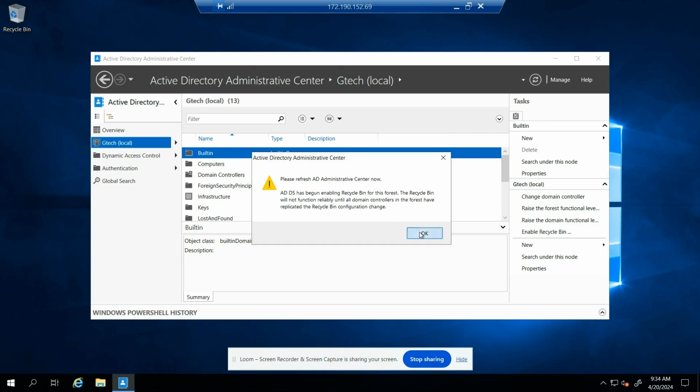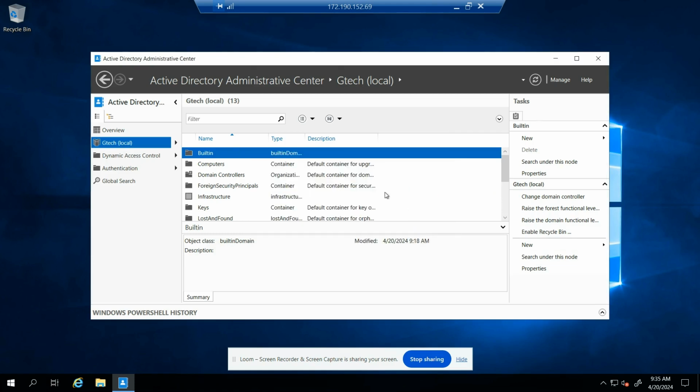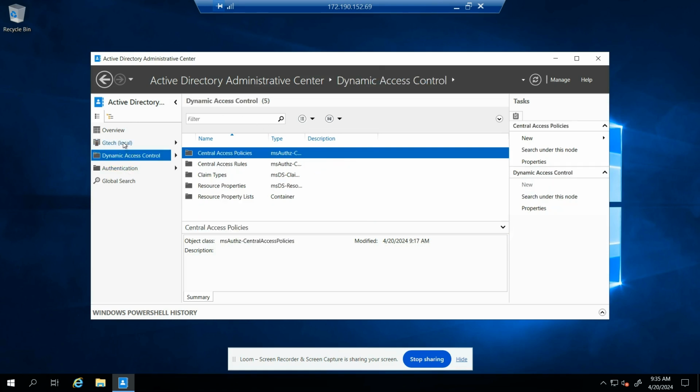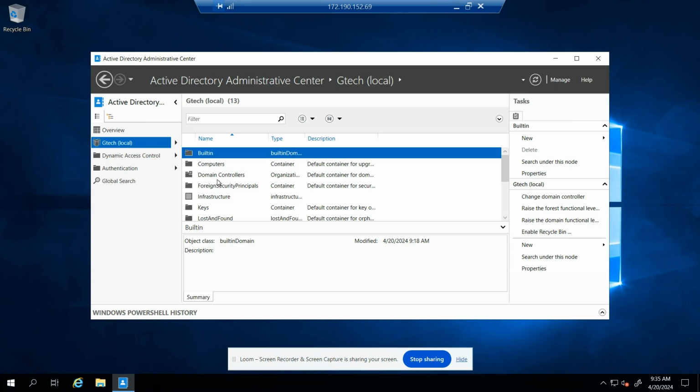Okay. The reason why I'm doing this is because let's say you accidentally delete a user. When it gets deleted, especially accidentally, it will go into our recycle bin. If we do not enable it, we will lose the deleted user forever. And then you will have to go back and recreate the user, etc. So it should show up. Let's see. So not showing.